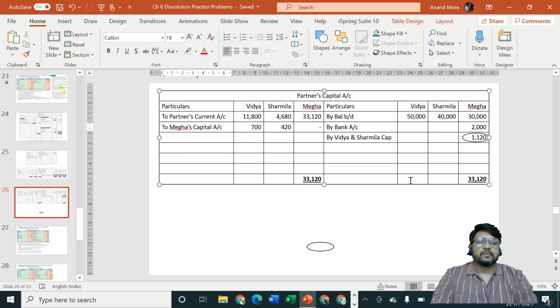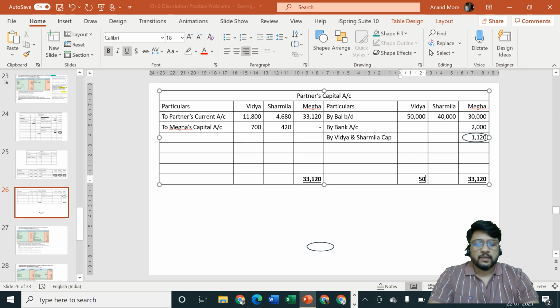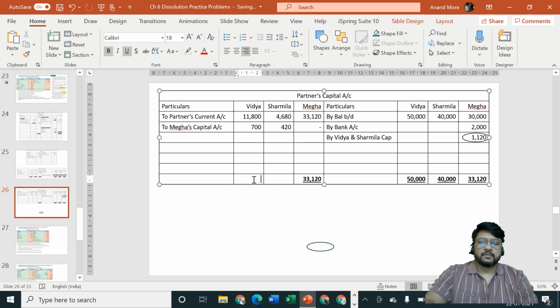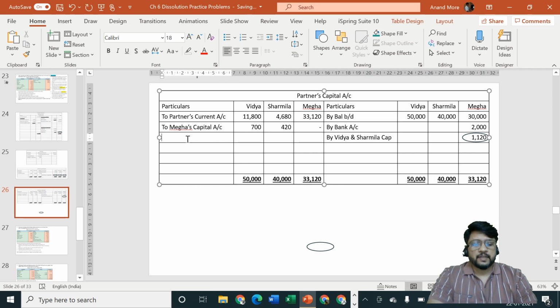Now we can close Vidya's capital account and Sharmila's capital account. It is 50,000 and 40,000. So let me put it on the debit side also, 50 and 40,000, and then I'm going to say whatever amount is remaining, that can be given back to them.